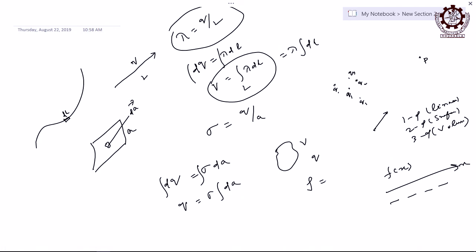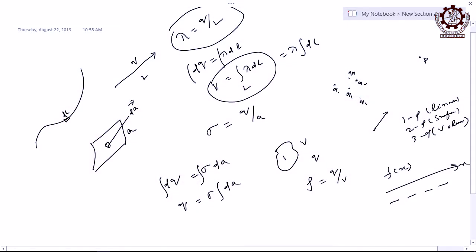That is equal to Q by V, total charge by total volume. It is not mass density, it is charge density, charge per unit volume. The same symbol is also used for mass density, so be careful.